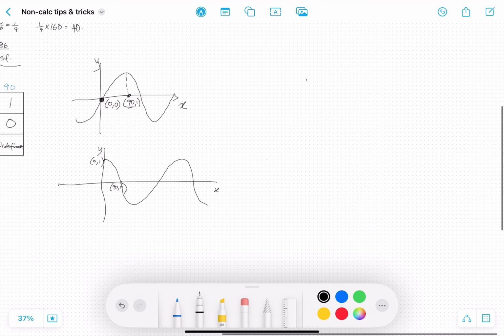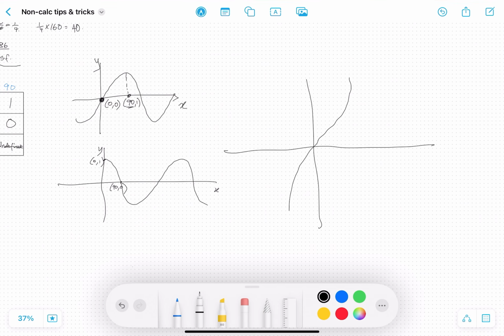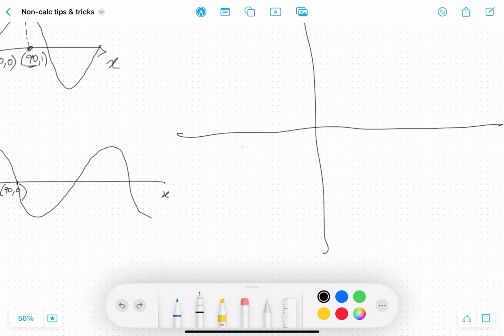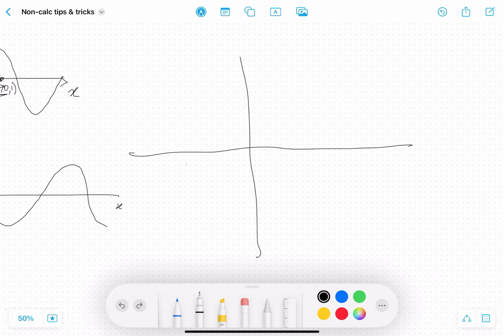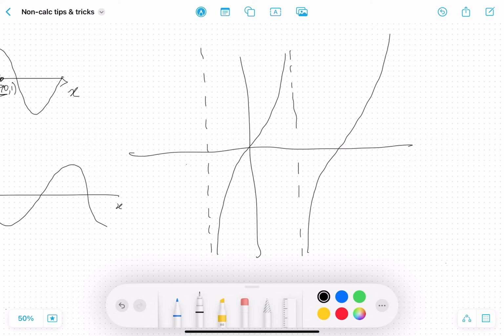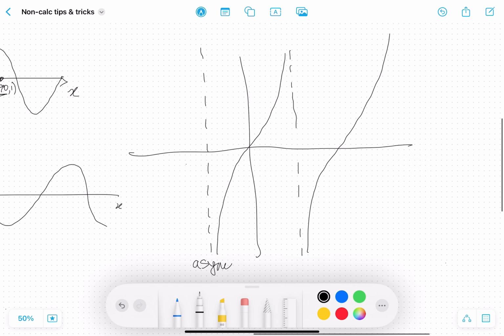And finally for tan, it looks a little different. It looks something like this. These dashed lines are called the asymptote. It's where the curve continues to approach.